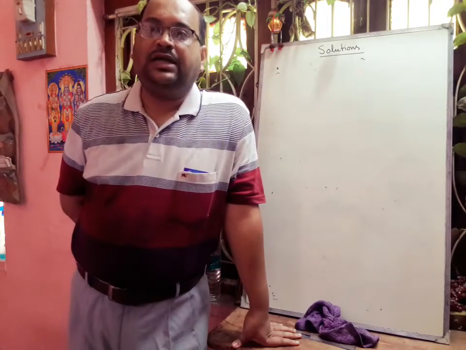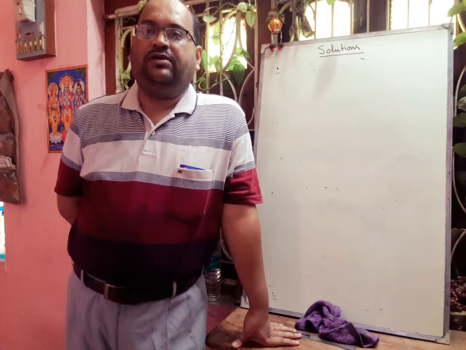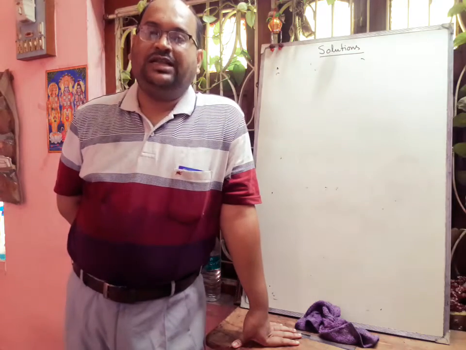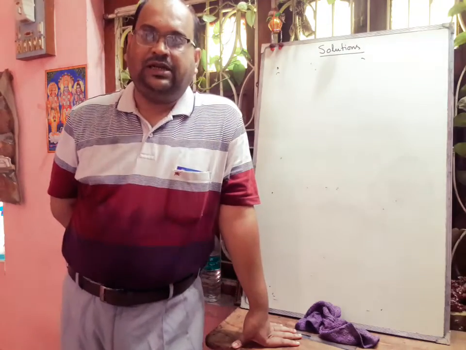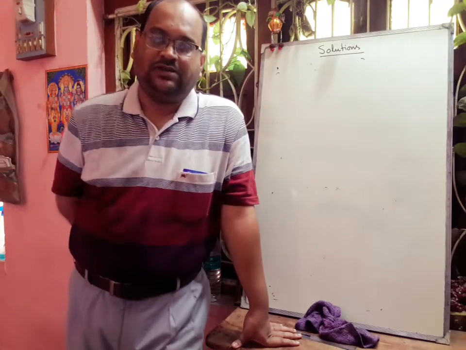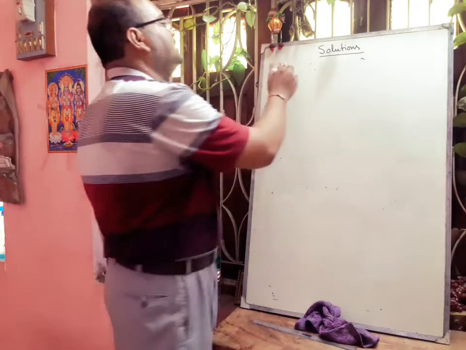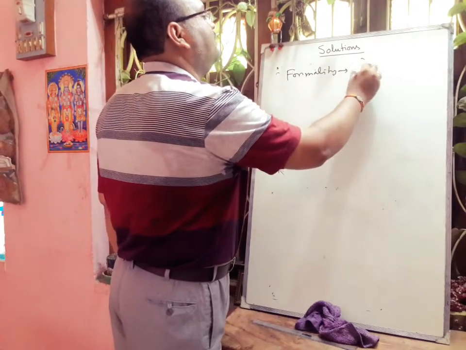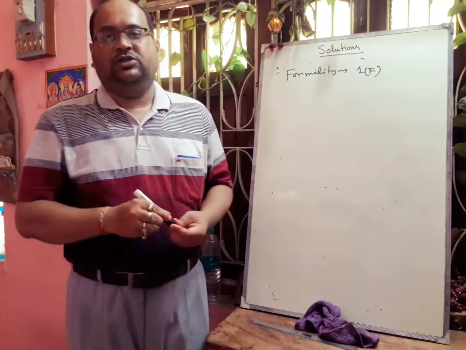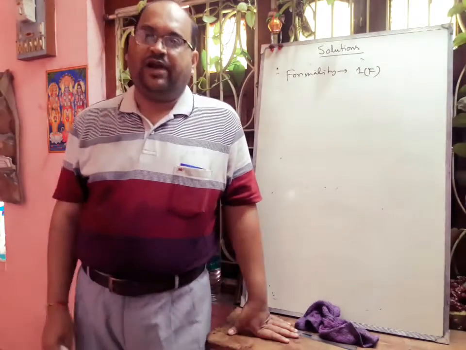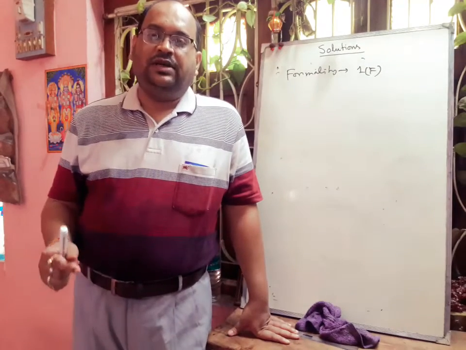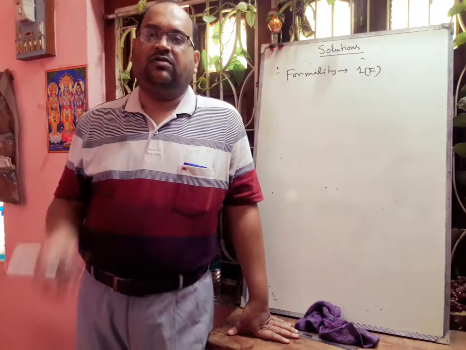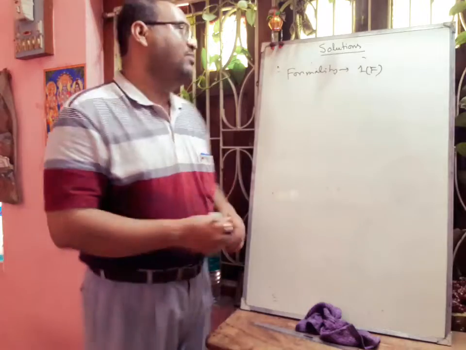Formality is the number of gram formula weights of the ionic solute dissolved per liter of solution. Suppose in 1 liter solution, if we dissolve 1 formula weight of any substance, then it is called 1 formal solution, and formality is generally denoted by capital F. We can think about sodium chloride. Its formula weight will be 58.5 gram. So if we dissolve 58.5 gram NaCl in 1 liter solution, then it is called 1 formal solution. And next is the molality.